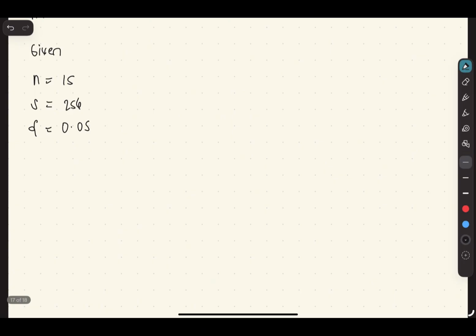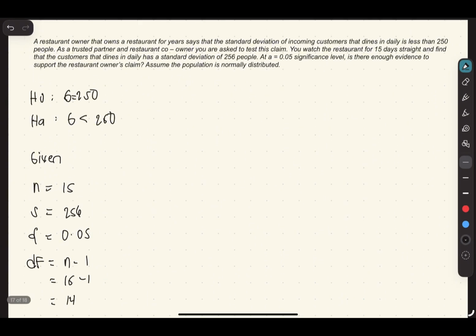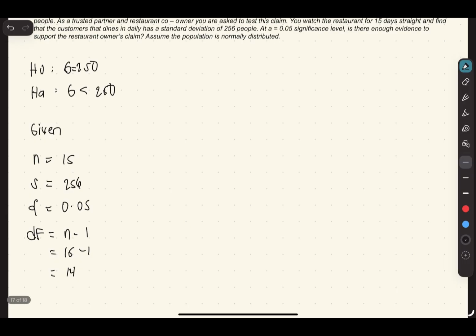And ang need natin hanapin muna ay ang degrees of freedom, which is sample size minus 1. Kaya 15 minus 1 is equals to 14 ang degrees of freedom natin. Since test on variance and statistical deviation of a normal distribution ang ating sinasagutan, ang formula natin gagamitin ay chi-square test, where